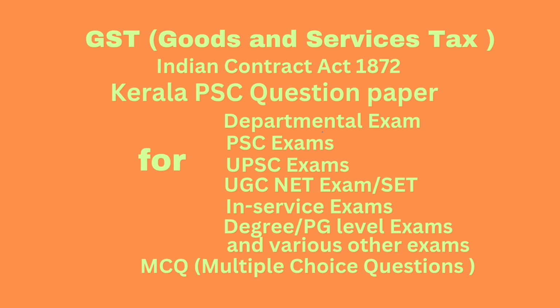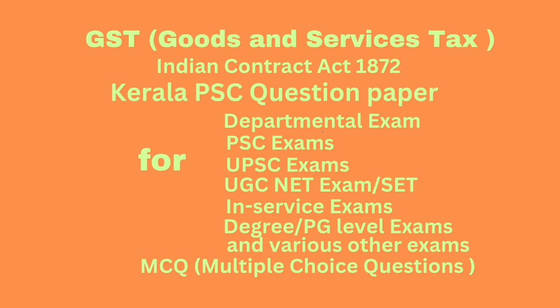Details of B2C supplies not exceeding rupees 2.50 lakhs shall be furnished in. Answer, table 7 of GSTR 1. Question number 27. Details of nil rated, exempted and non-GST outward supplies shall be furnished in. Answer, table 8 of GSTR 1.